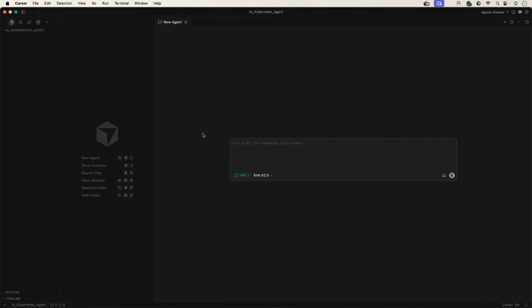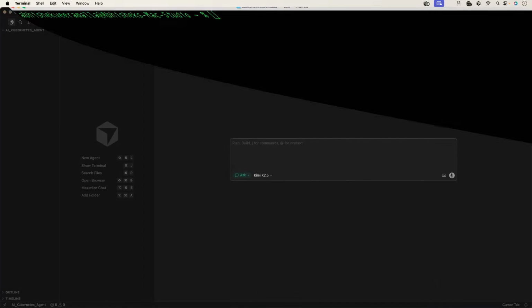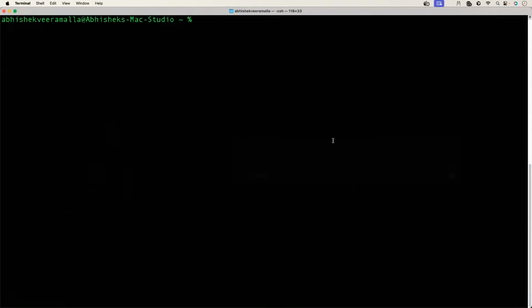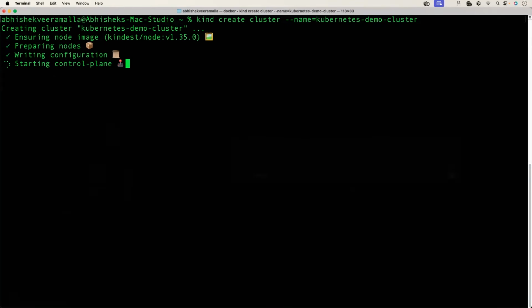There are 2 prerequisites. One, you need a Kubernetes cluster. So let me pull up my terminal and create a local Kubernetes cluster. Kind create cluster. Let me just call it troubleshooting cluster or Kubernetes demo cluster. In no time, you will have the cluster created. You just need Docker running on your machine.